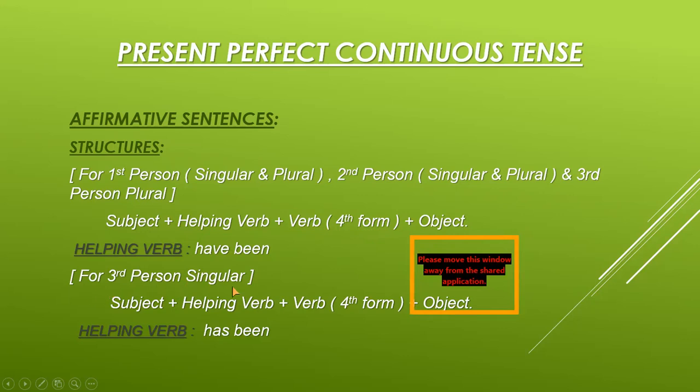Now for third person singular, like he and she, we have the structure subject plus helping verb plus verb fourth form plus object. Again, the fourth form of verb has been used here, that is ing form, but helping verb is changed, that is has been.